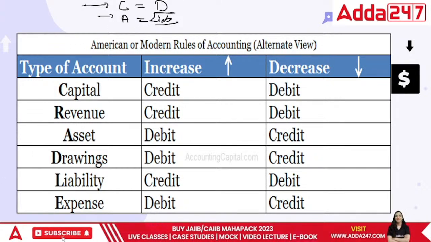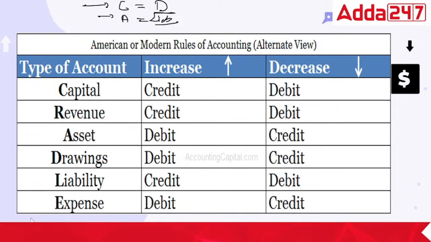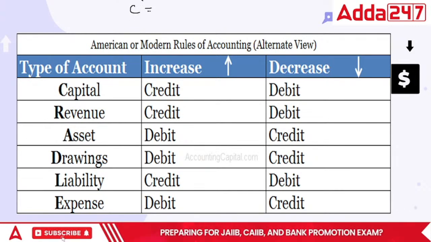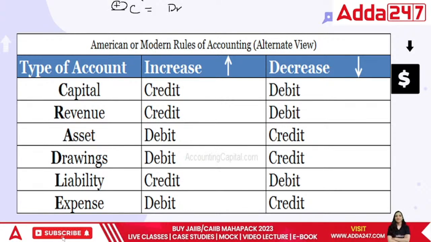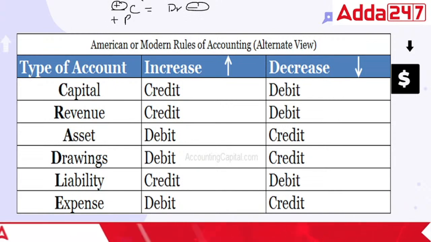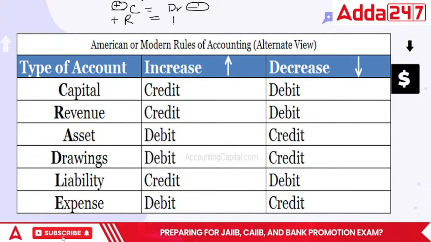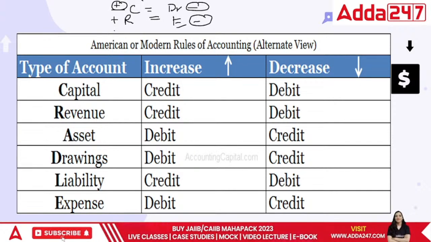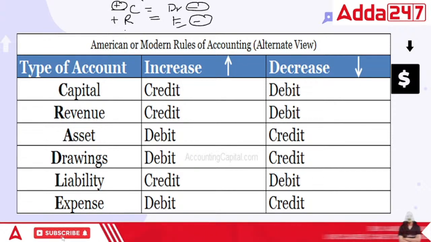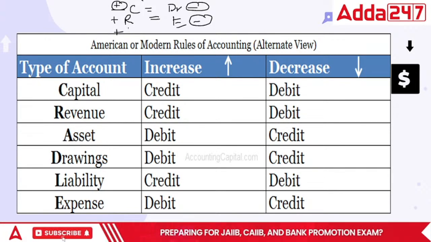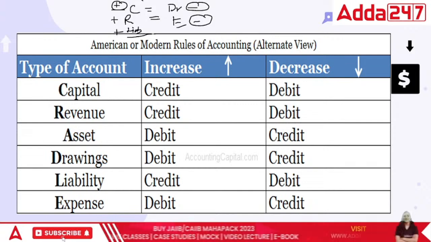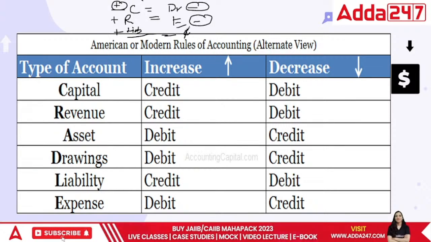And last one, I'm regrouping it again. Capital and drawings: when you bring money into the business, it's plus. When you take the money out of the business, it's minus. When you earn revenue in the business, it's plus. Expenses are minus. And the last one would be: if you want to generate something, you need a liability, and this will lead to an asset.